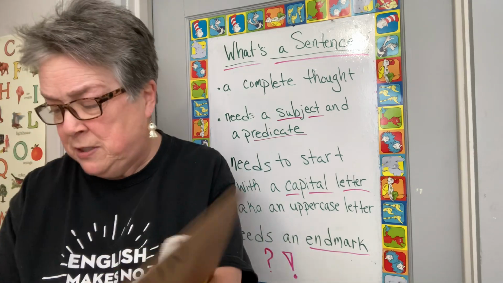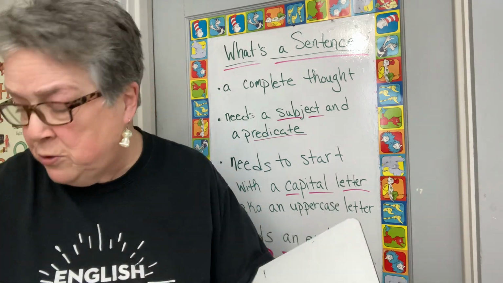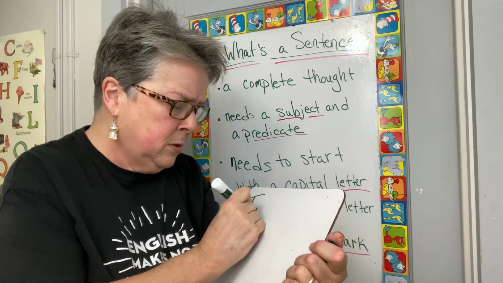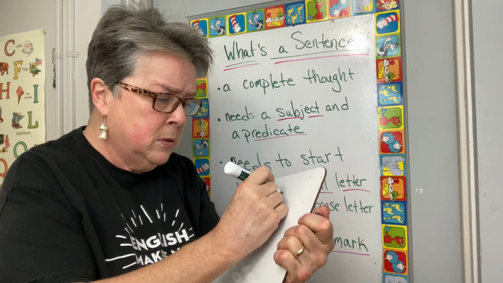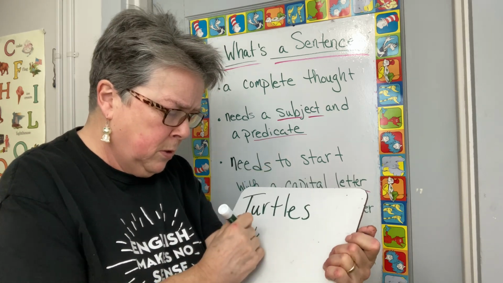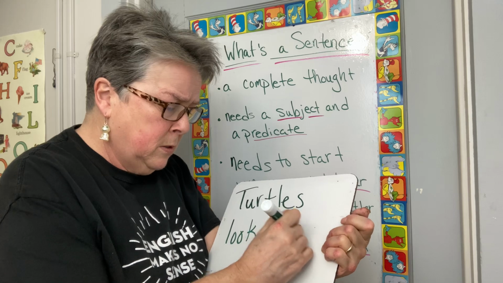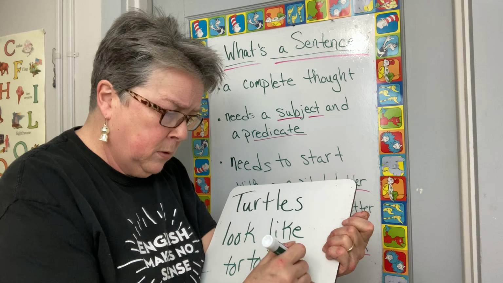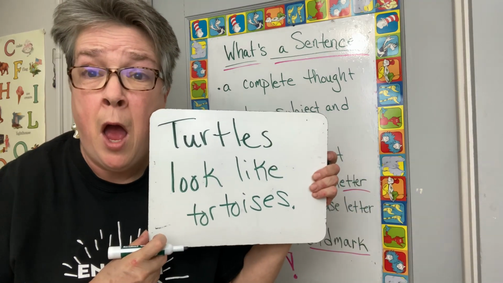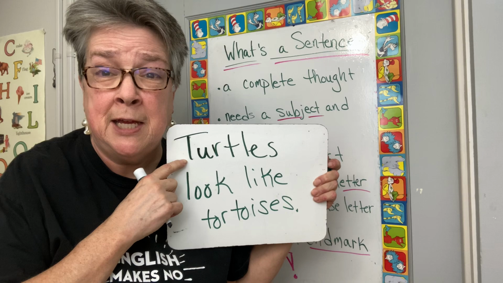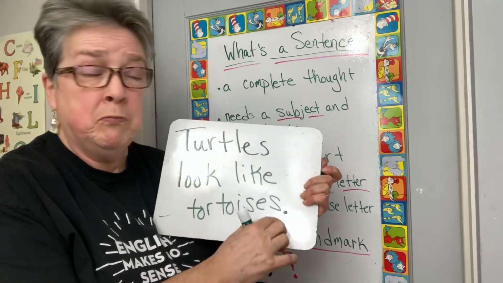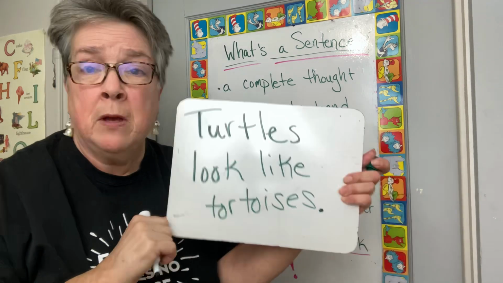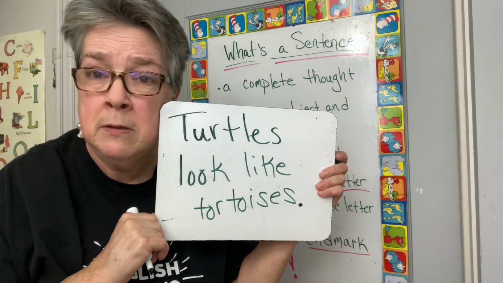Absolutely. Let's try some other ones. Okay. Let's do one more, maybe two. Here we go. Turtles look like tortoises. Is it a sentence? It starts with a capital T. It has an end mark. Those two are there. Yep, got it. Capital letter, end mark. Check. But does it have a subject?